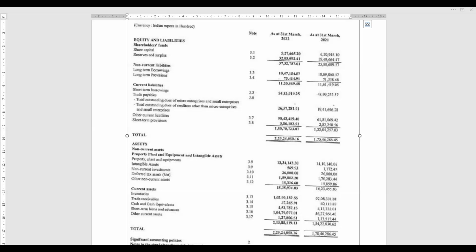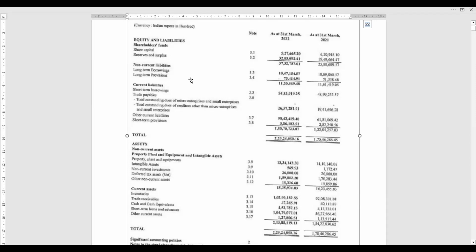Okay, this is the format. Equity and liabilities, heading 1. Share capital, reserves and surplus, money received against share warrants. Okay, now I am taking you to the actual balance sheet. Okay, see equity and liabilities, shareholder funds, share capital, reserves and surplus.